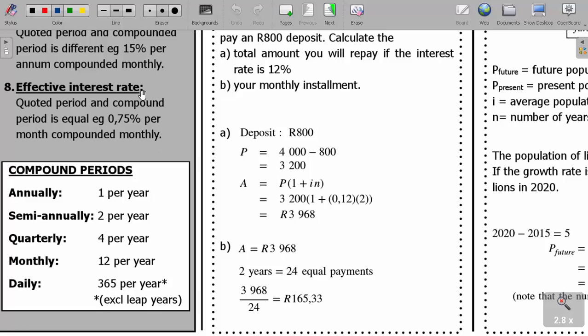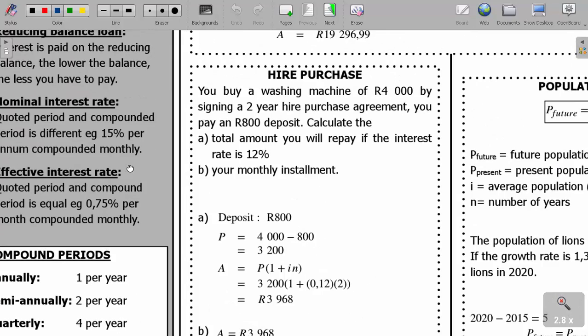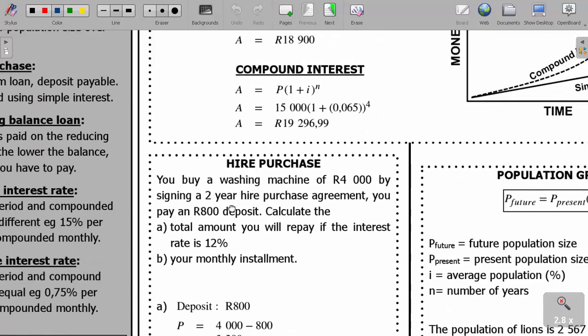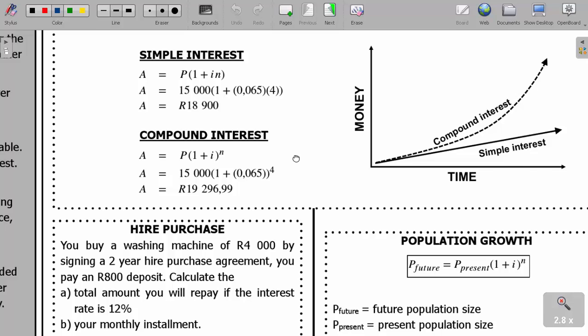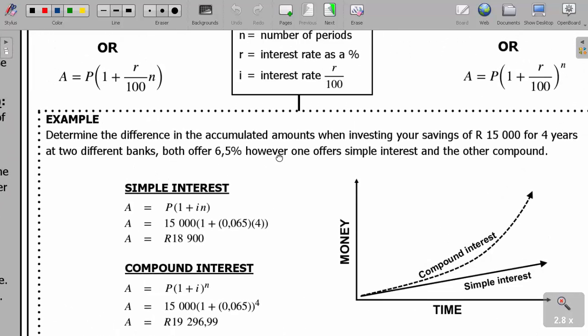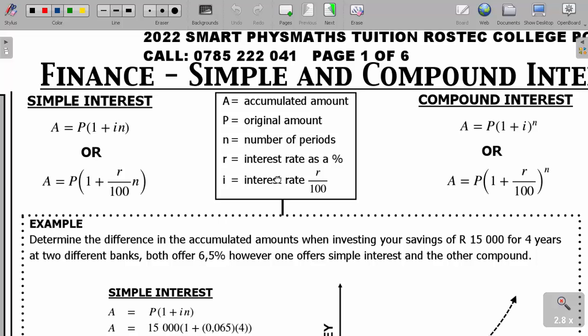Okay. All right. Now, after knowing those terms, let us start with the simple interest. Okay. We are starting simple. Don't worry. Good things are coming ahead. Okay. All right.